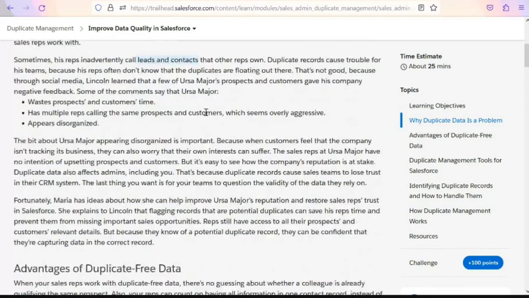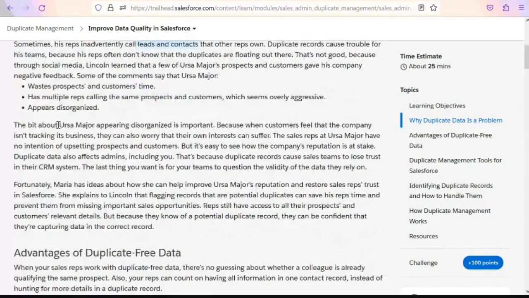So here all this is saying is about the reason, because when customers feel that the company isn't tracking its business, so he's basically giving you a reason. So his manager, like Maria, does not want to mix.